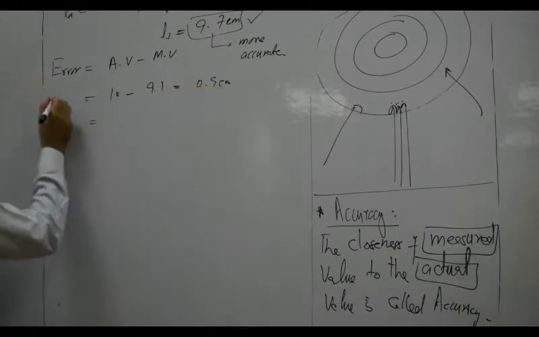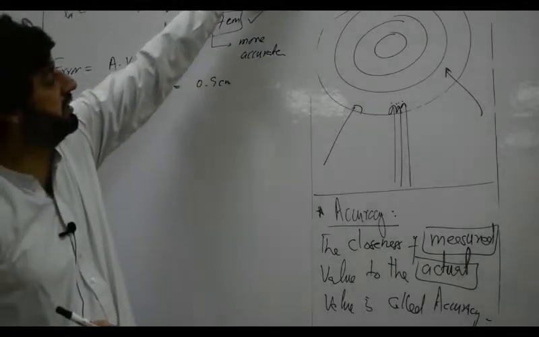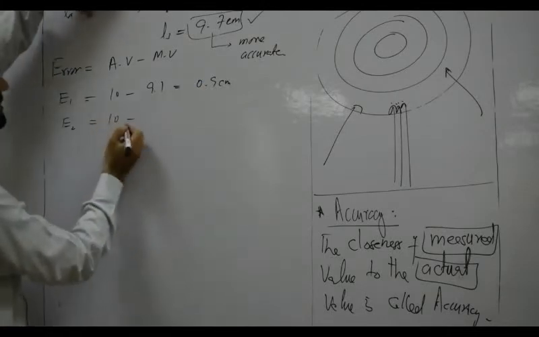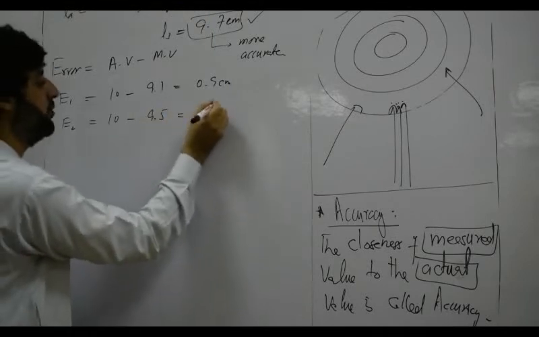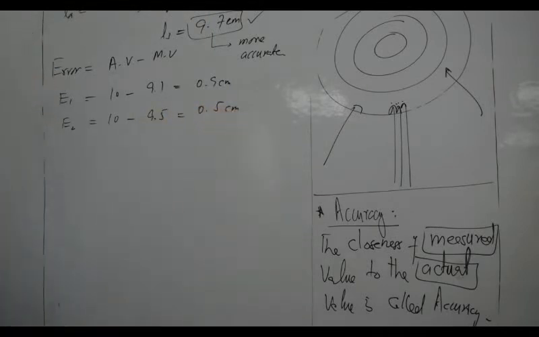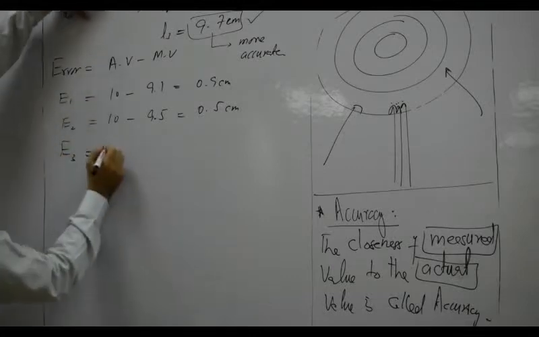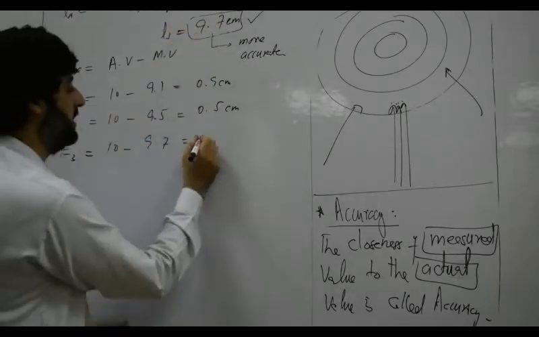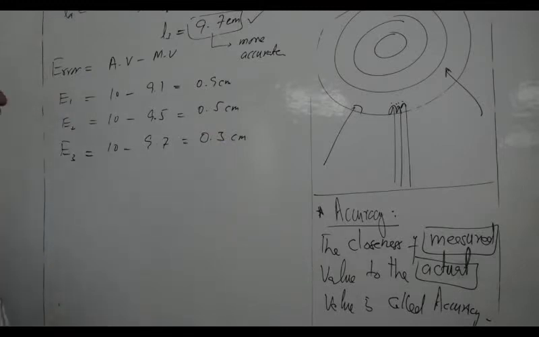Now look at the error in the second reading. The actual value is 10 centimeter. The second measured value is 9.5 centimeter. So the error is 0.5 centimeter. Now we want to find the third error. The actual value is 10 centimeter, the third measured value is 9.7 centimeter, so the error is 0.3 centimeter. These are the errors in the measured values.